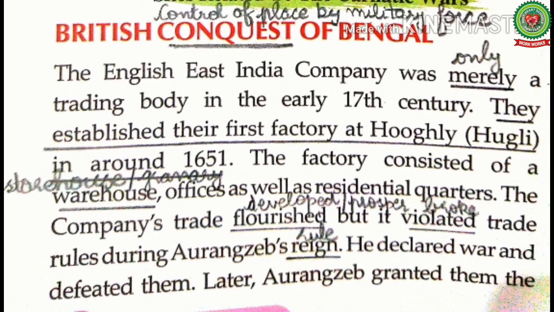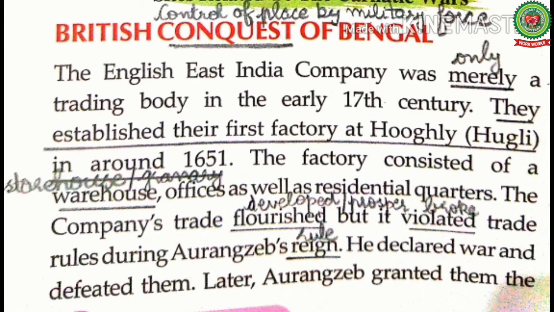Means the English East India Company was the only trading company in India during the early 17th century. And the English East India Company established its first factory in 1651 at Hooghly in West Bengal. The factory consisted of a warehouse, offices, as well as residential quarters. Means the factory had a warehouse where goods for export were stored and it had offices and living areas for the officials.